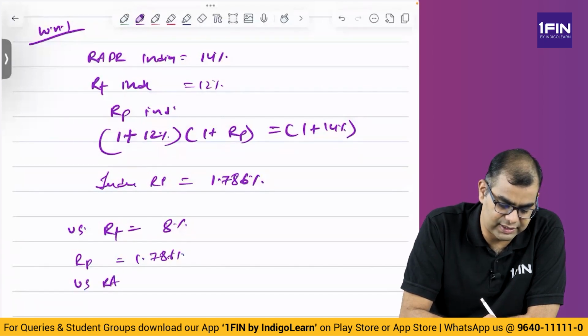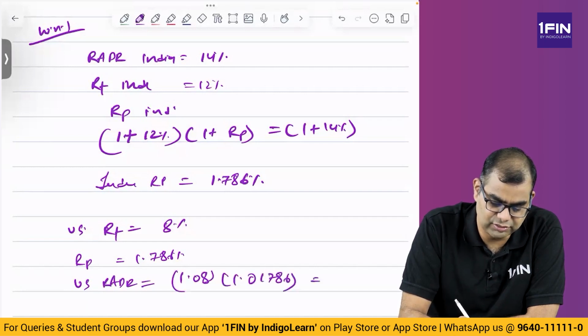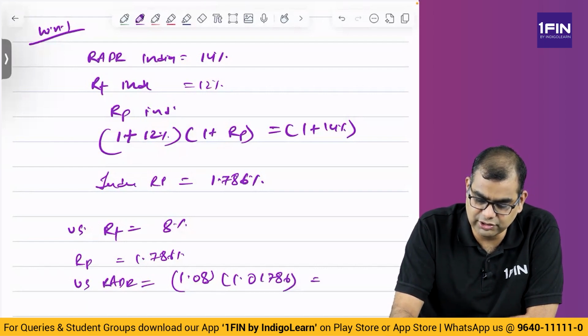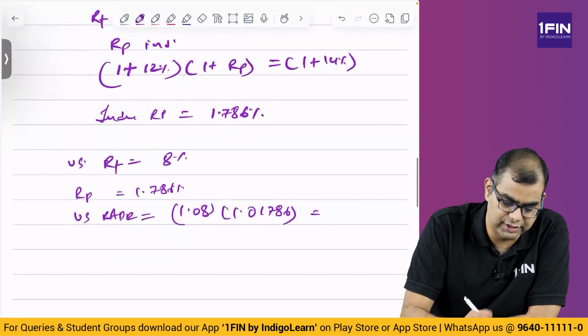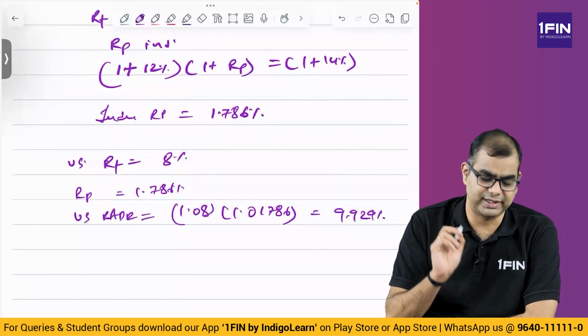US RADR is equal to 1.08 into 1.01786, minus 1, into 100, that is equal to 9.929%. I am taking three decimals everywhere.